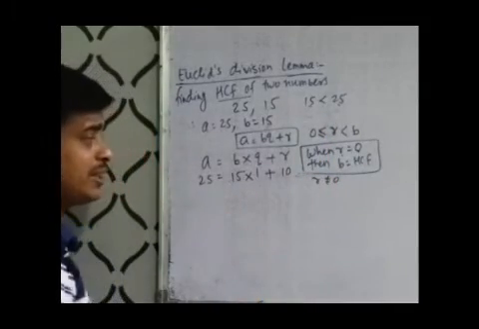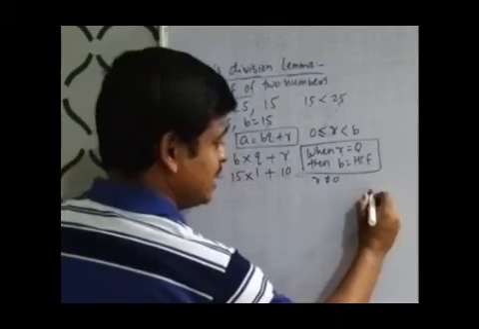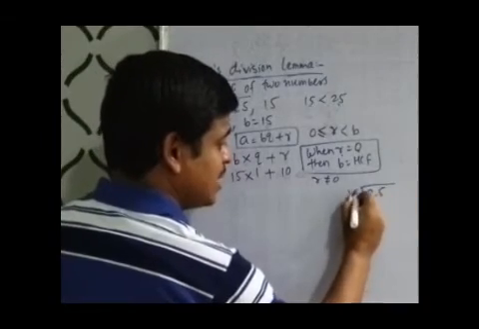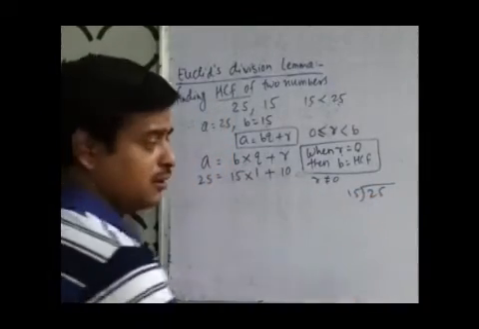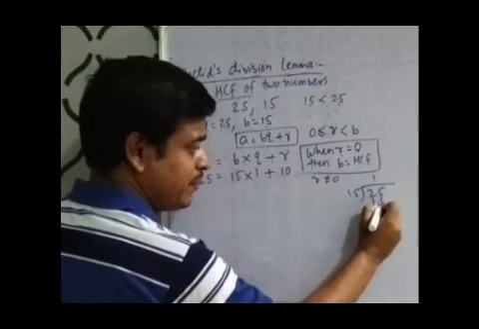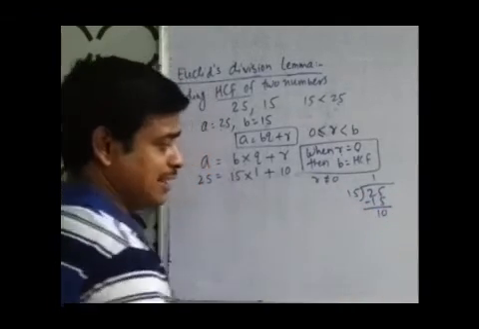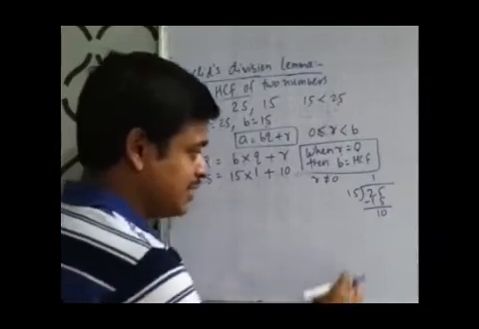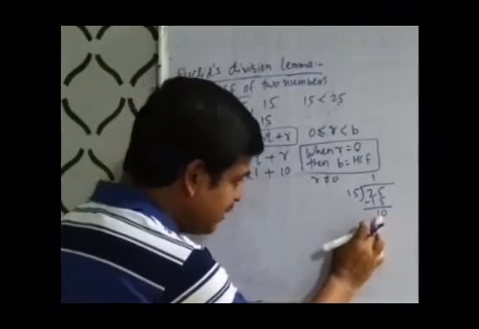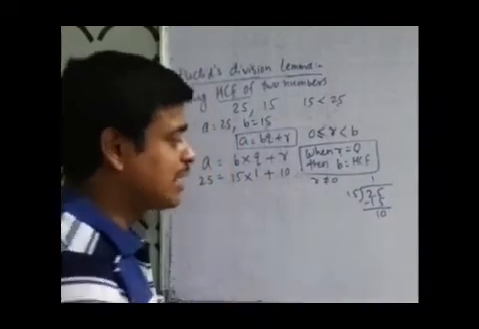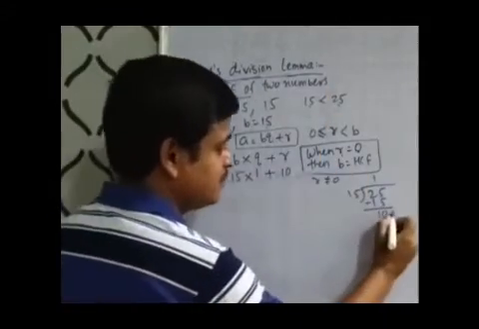While continuing this procedure, I will put it here in vertical form so that you can understand very easily. What we have done: 15 ones are 15, and 25 minus 15 is 10. That is our remainder, 10. The remainder is not 0, so we will continue our lemma.